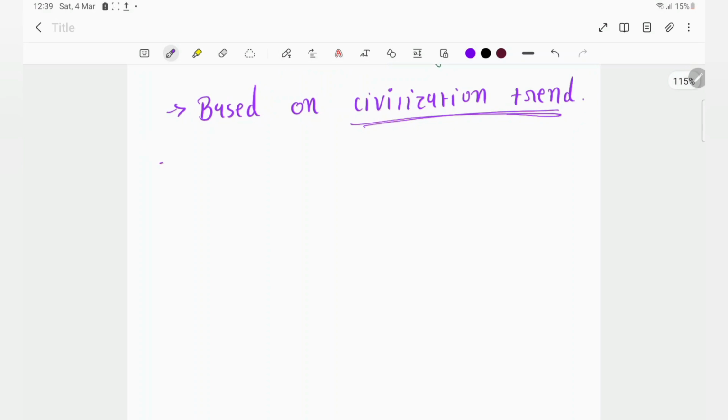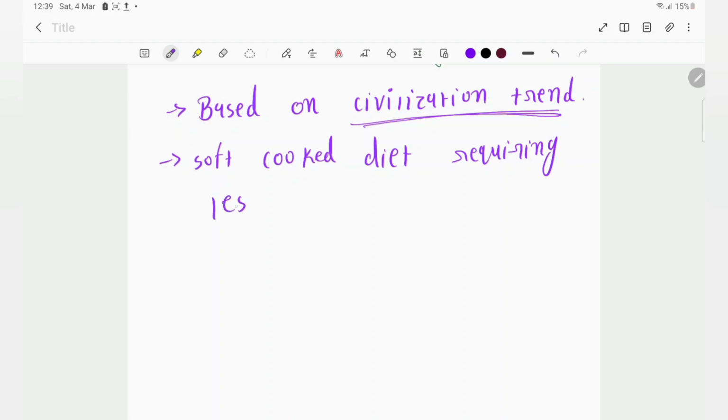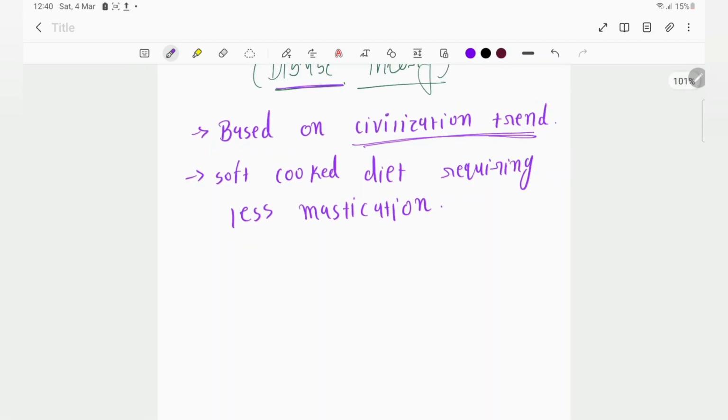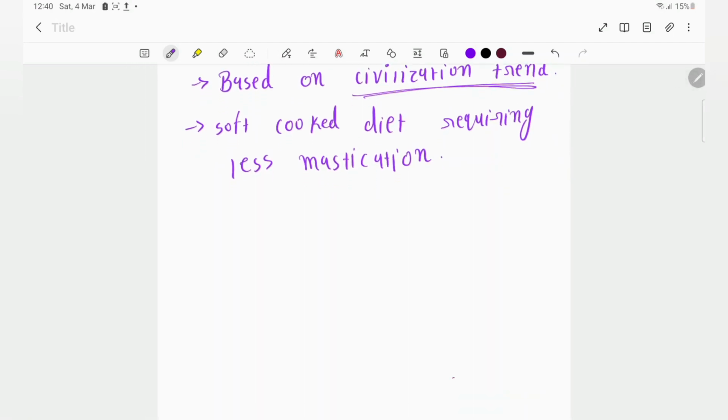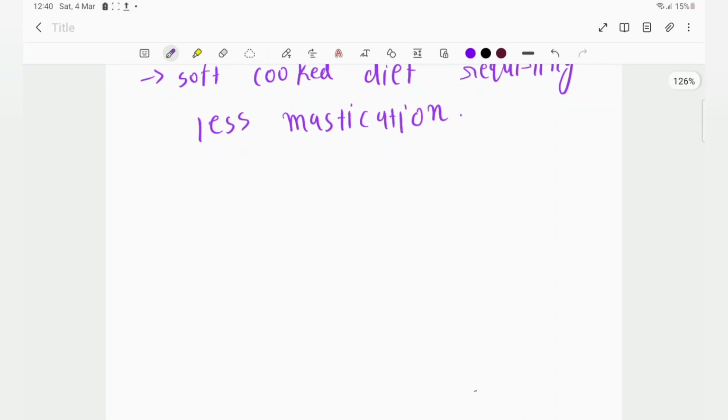A soft cooked diet requiring less mastication. That's why we are not using that much amount of force and all those things.